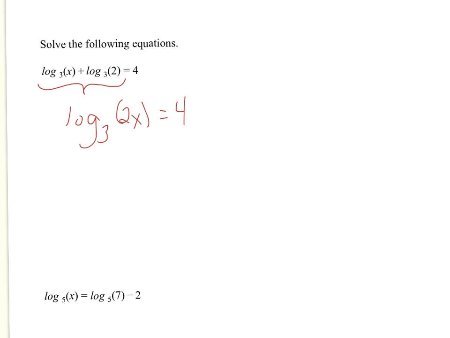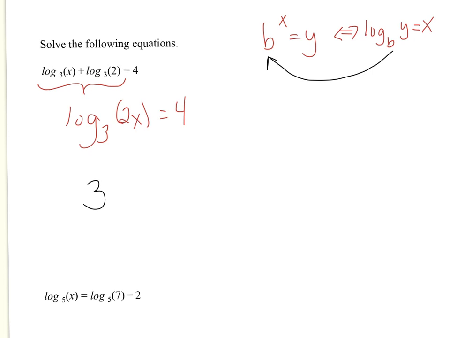So now we have a single log equal to a number. But if you recall from our change of form thing from section 4, if we have b to the x equal y, that is the same as log base b of y equal x. So if I rearrange this equation, the base of the log becomes the base of the exponential. So b becomes b.